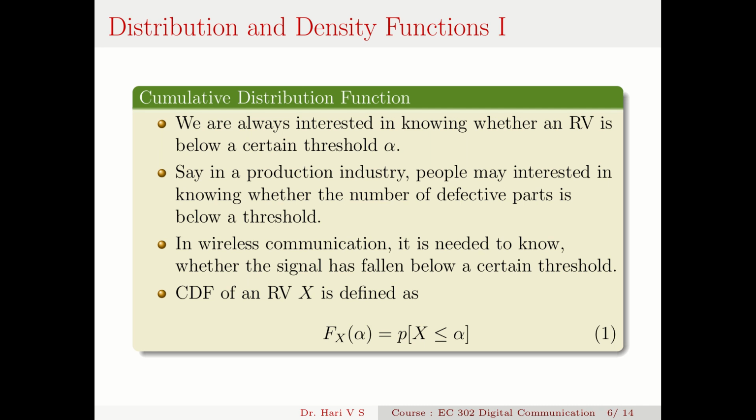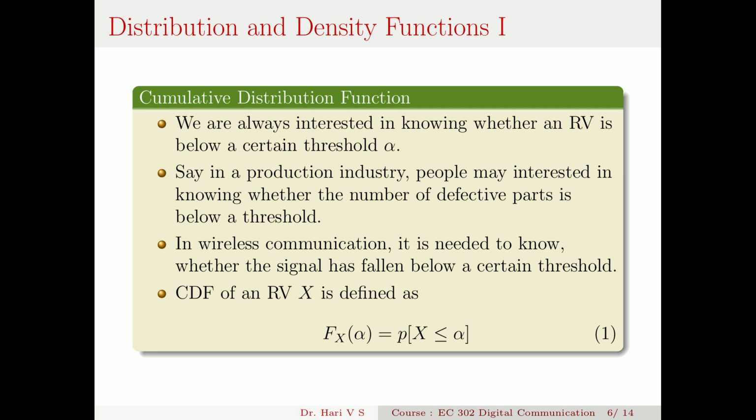Likewise, a civil engineer may be interested in knowing whether a strain in a particular area or a particular column is above a particular threshold or below that. So this probability that X less than or equal to some threshold alpha is a very important quantity in many engineering fields.